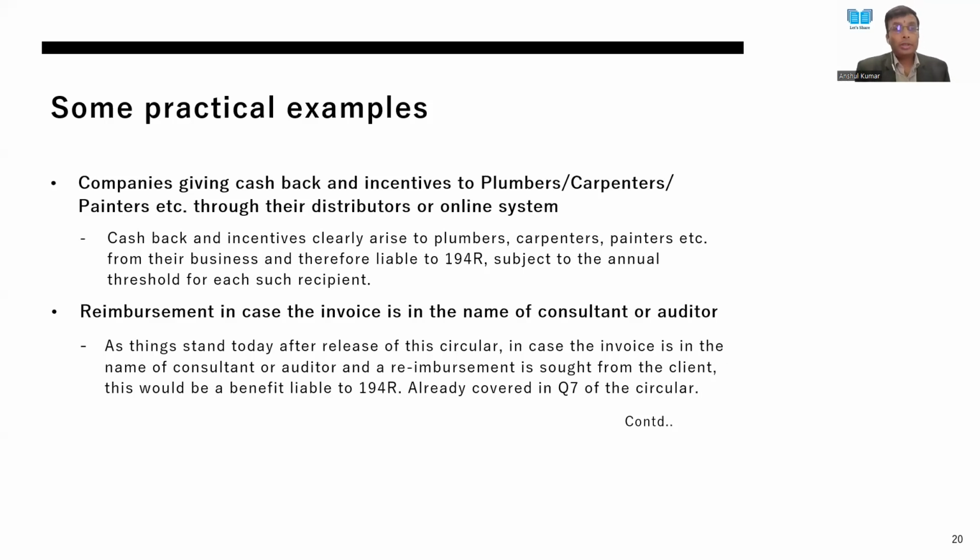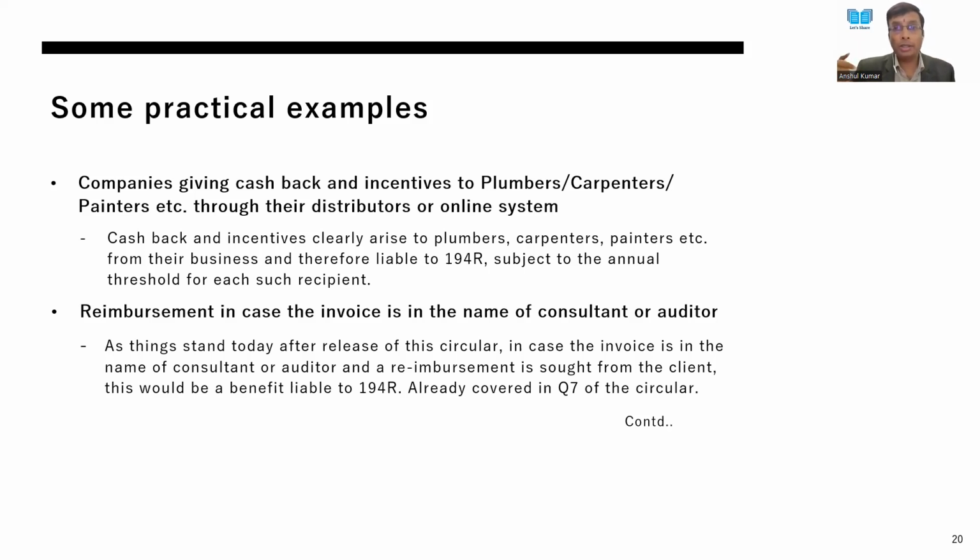Now the issue with a practical situation which can also arise is companies are giving cashbacks or incentives or probably some gifts in kind to plumbers, carpenters, or painters, or even to retailers, who are in their chain of business, but they are not the direct entity whom we are interacting with. Say, for example, if a manufacturer entity deals with distributors, distributor will then deal with sub-distributors, and then sub-distributors will further deal with retailers or the actual people who are using their products in their own business, right?